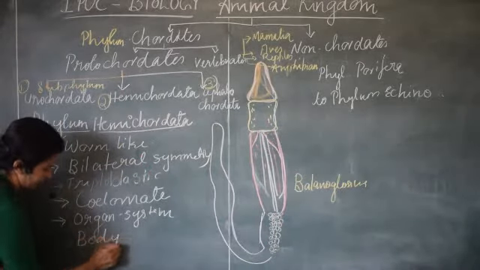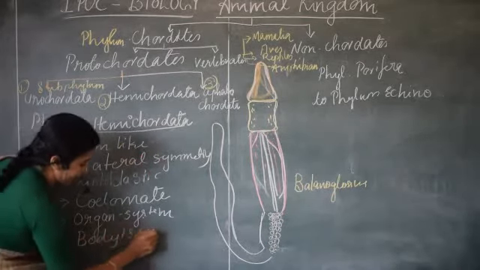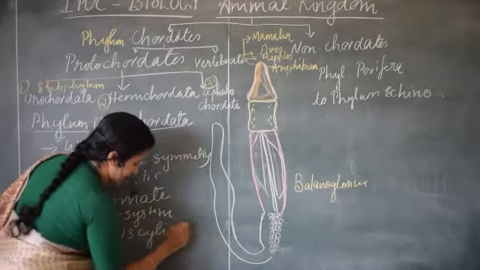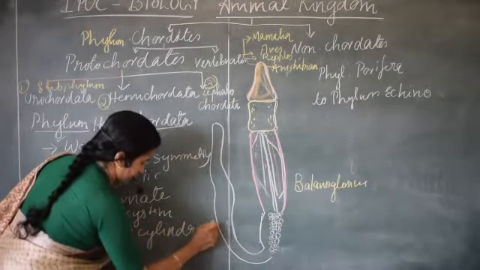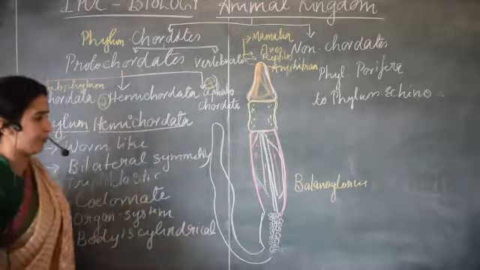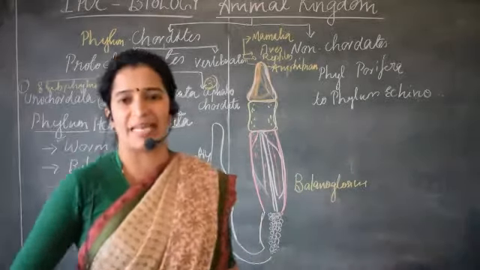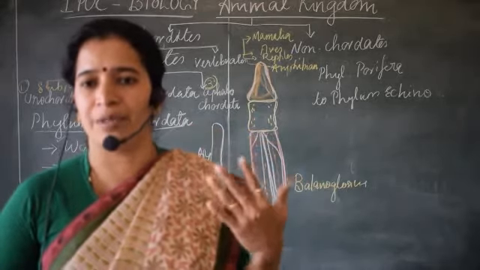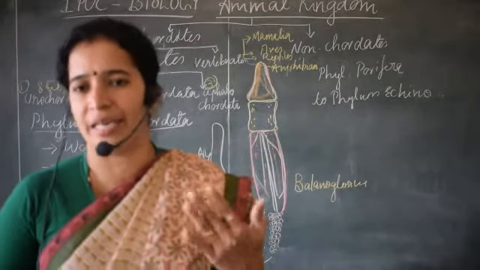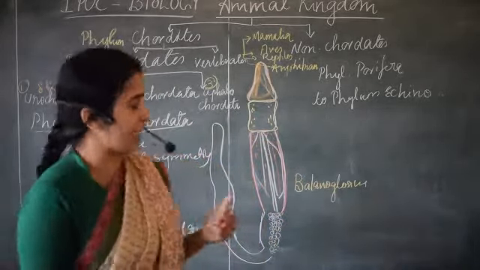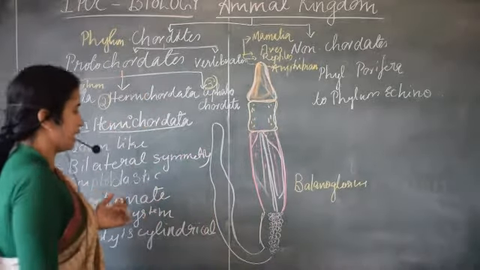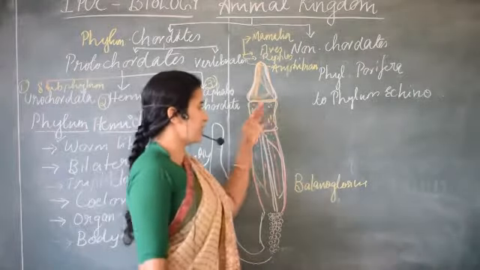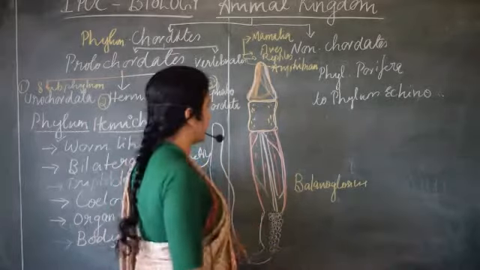So let us understand what regions it has. Like us, we have head, neck, abdomen, like that regions are there, right? So likewise, in the case of hemichordate, like Balanoglossus, how has this cylindrical body been divided?